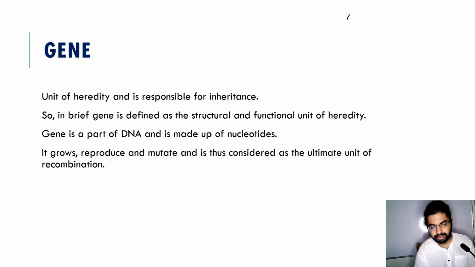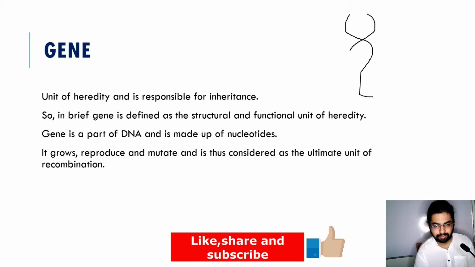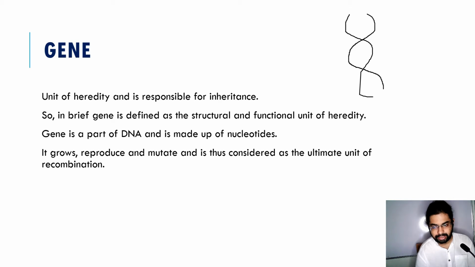If this is the DNA, let's consider this as the DNA. So far we have not discussed what is DNA in my earlier videos, but let's talk about DNA. DNA is deoxyribose nucleic acid. DNA is made up of a number of nucleotides. So gene is a part of the DNA and is made up of nucleotides.